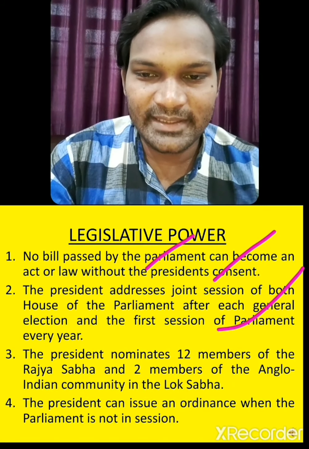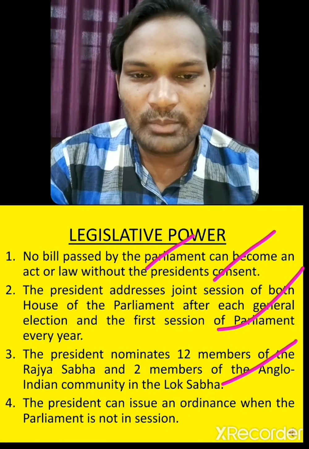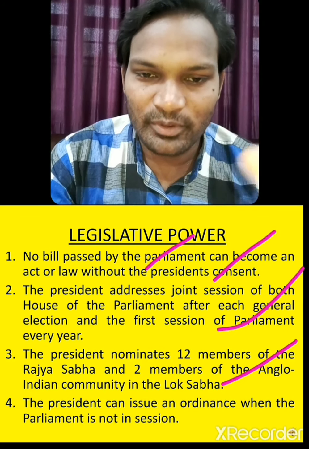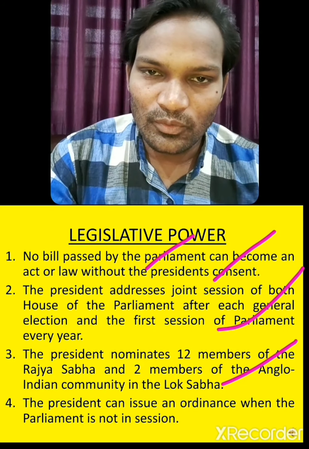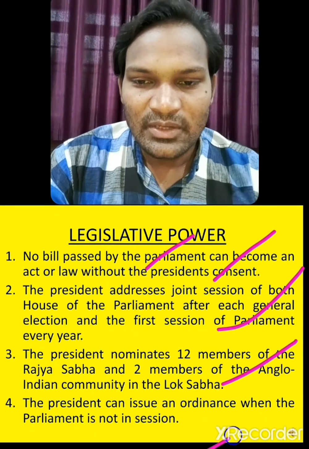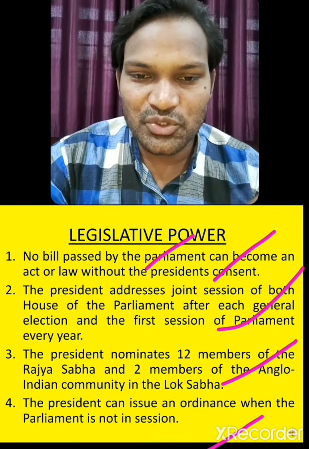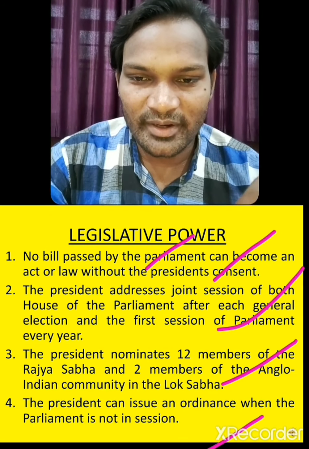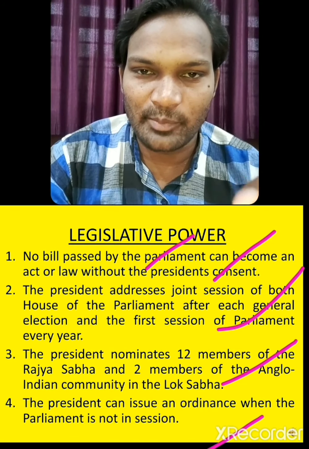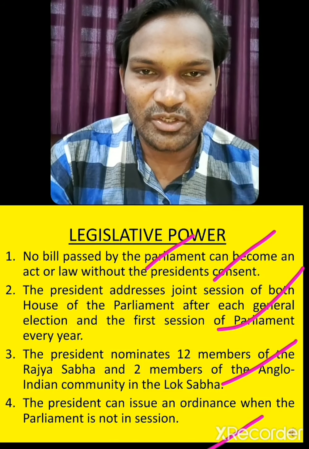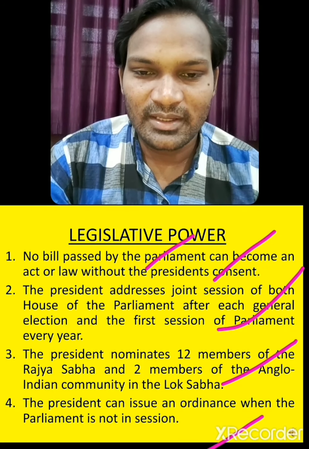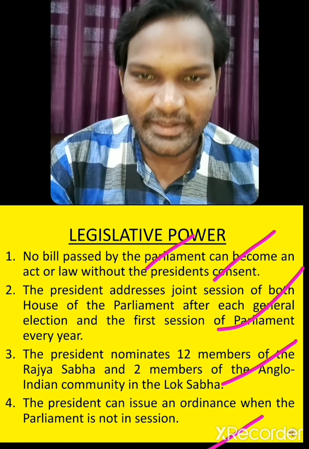Third, he appoints 12 members for Rajya Sabha and 2 members for Lok Sabha from the Anglo-Indian community. Fourth, the president can issue an ordinance when Parliament is not in session. Suppose he finds Parliament is not in session, the meeting is not being held, then he has the right to call for the meeting.